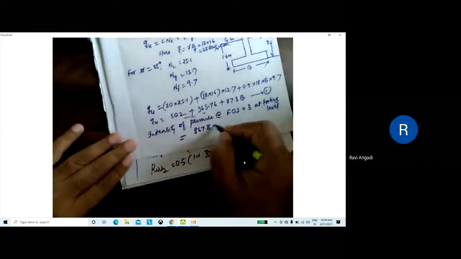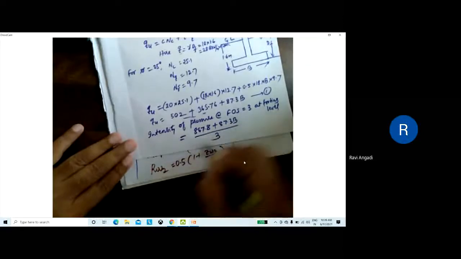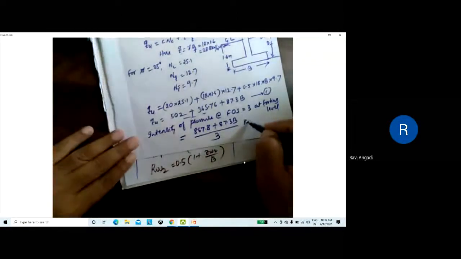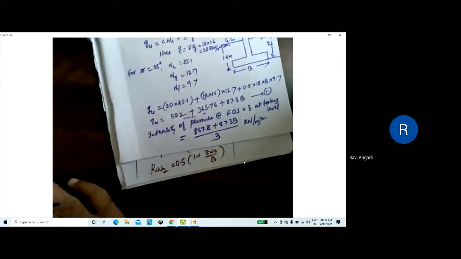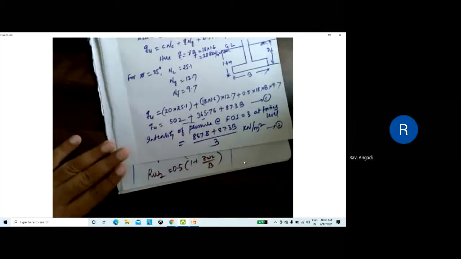867.8 plus 87.3 B divided by factor of safety 3. This is the intensity of pressure you get at the base level, at the footing level. This will be kilonewton per meter square. Still we don't know the value of B. Let us call this equation number 2.